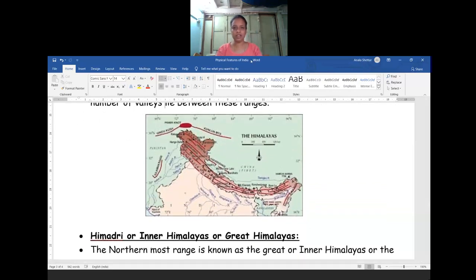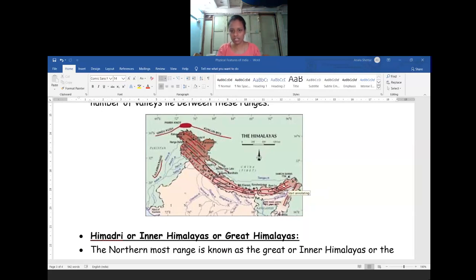Okay, you can see a map here, and with the help of an arrow, you can see one arrow now. So this is the western part and this is the eastern part. In the western part the width is more, nearly 400 kilometers. Entire Jammu and Kashmir is covered with the Himalayan mountains.